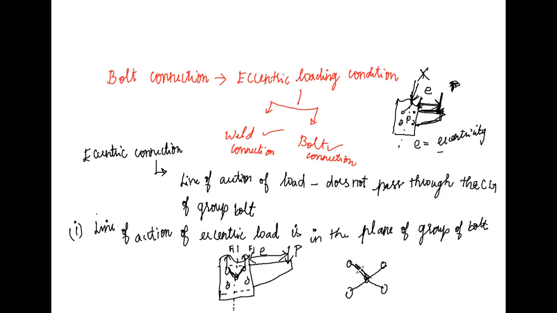How to calculate the radius? By using the right angle triangle or Pythagoras theorem method. If we know this distance and this distance, we know the value of r.